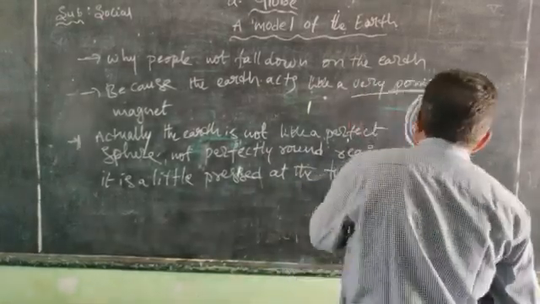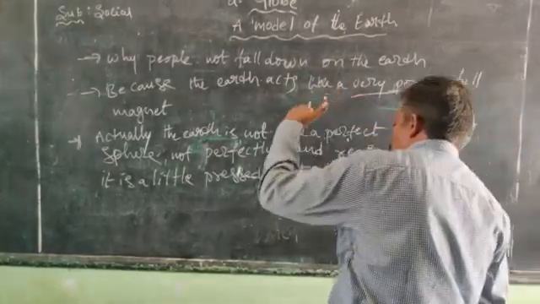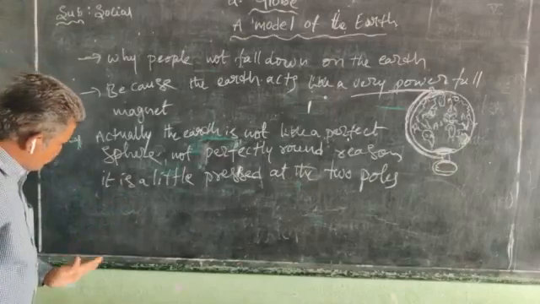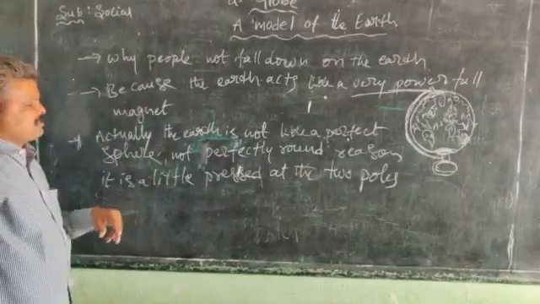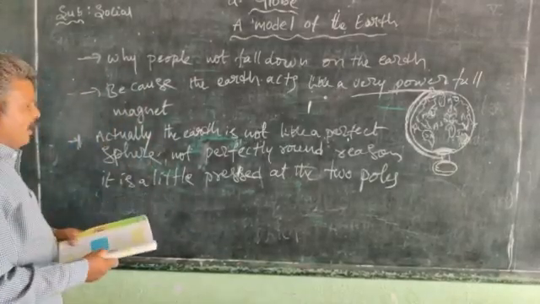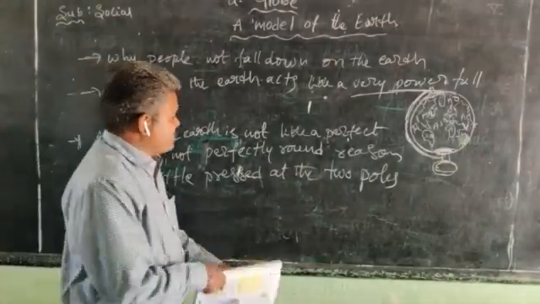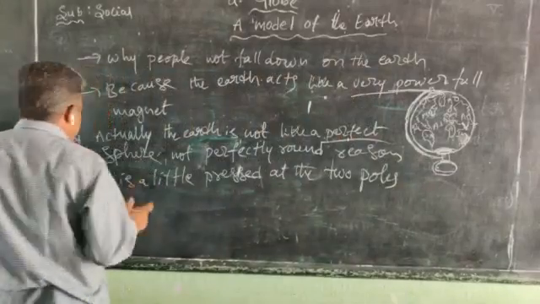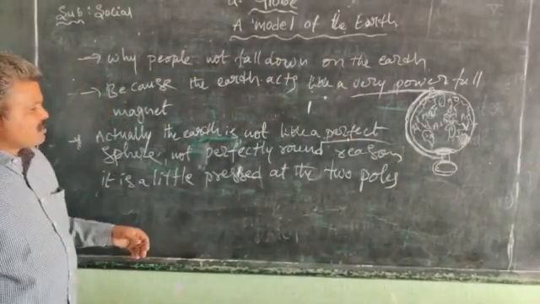The north pole is pressed, and the south pole is also pressed. So that's why the earth is not a perfect spherical shape.